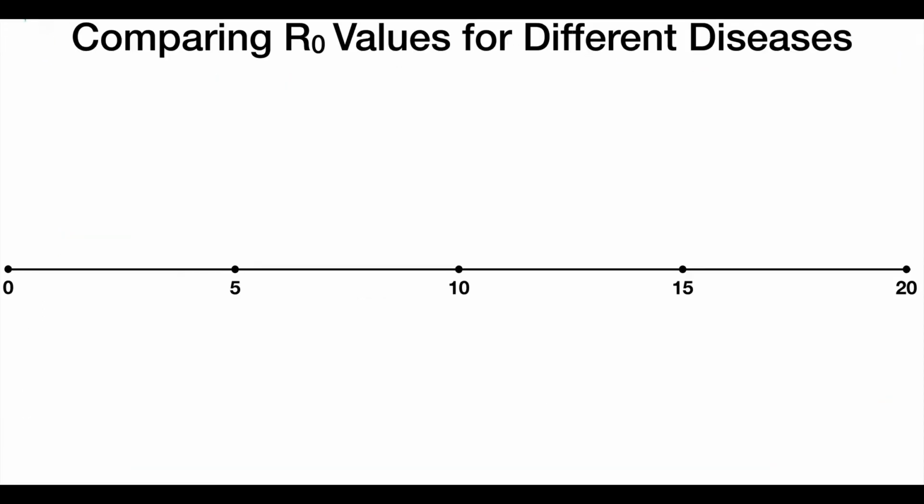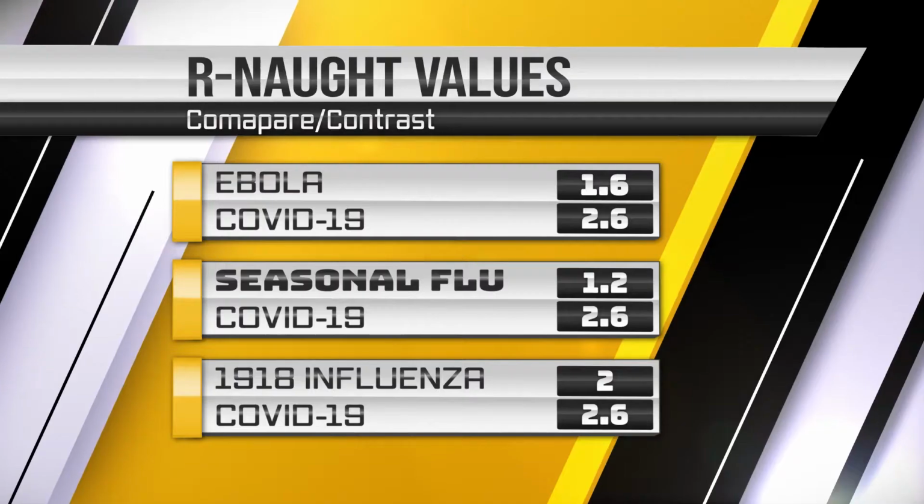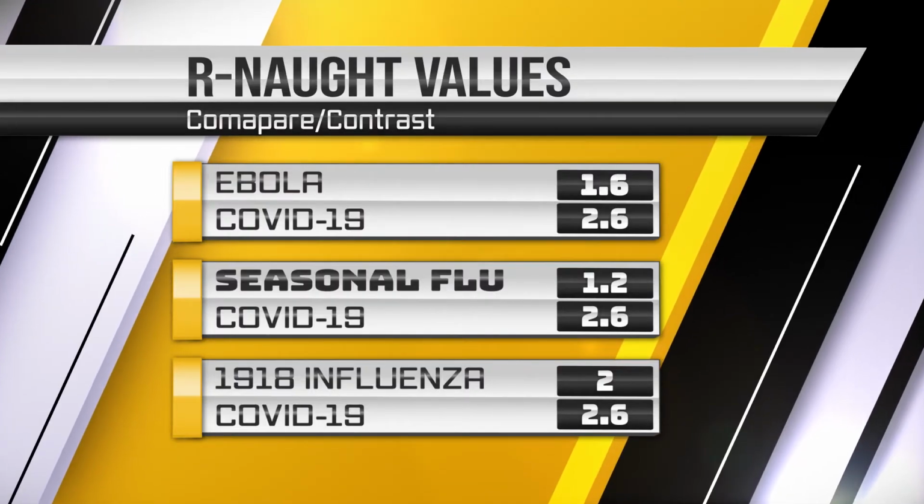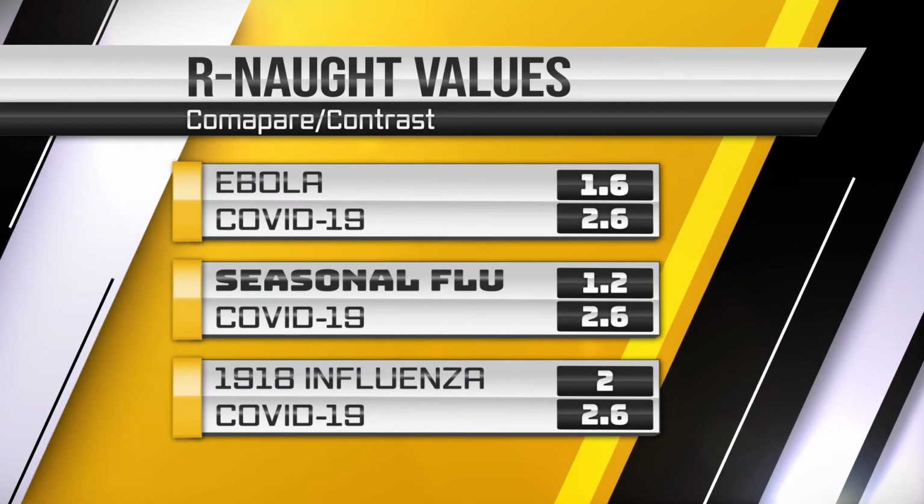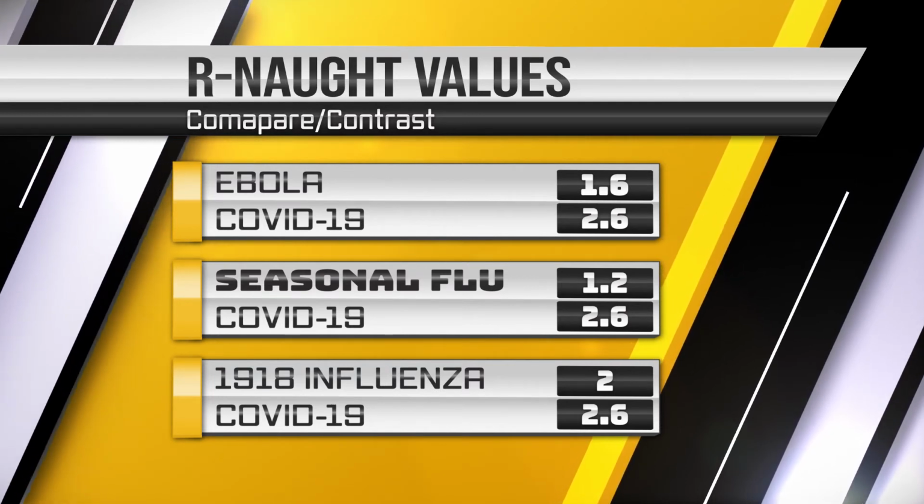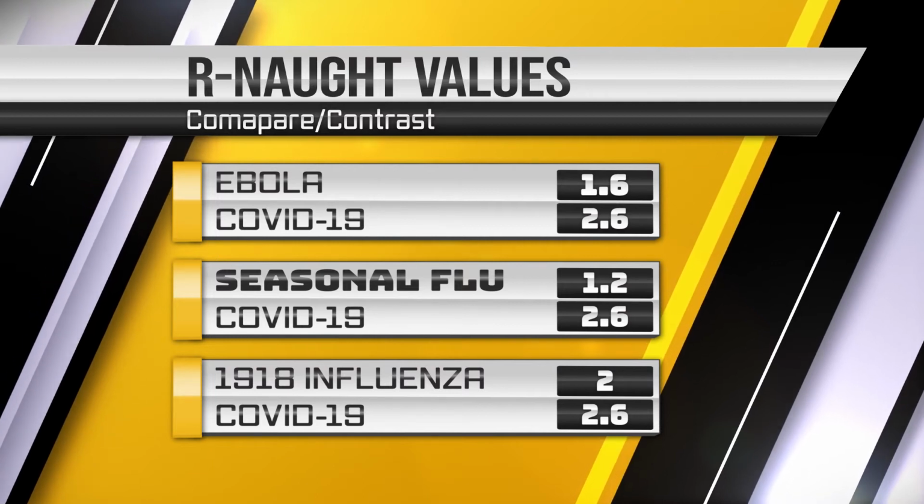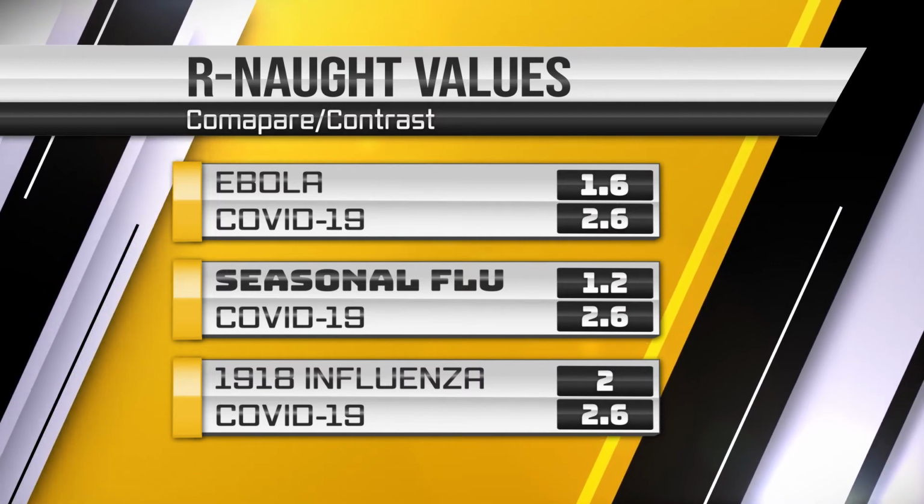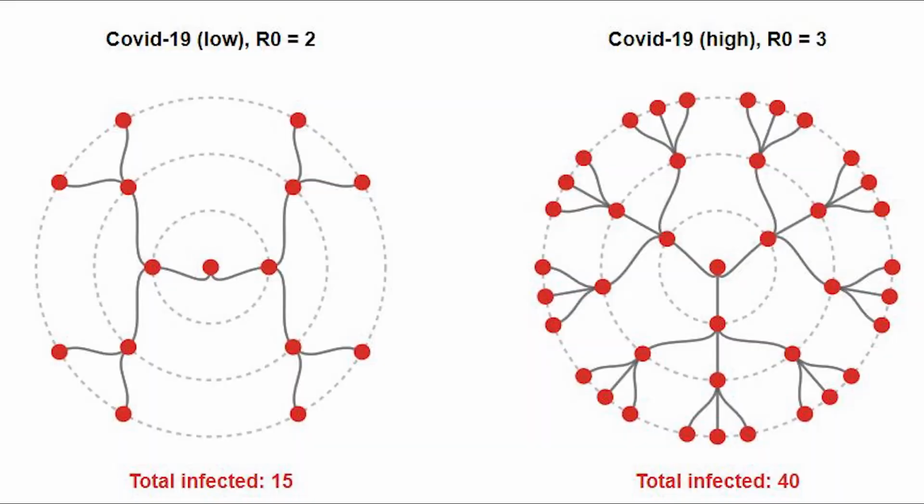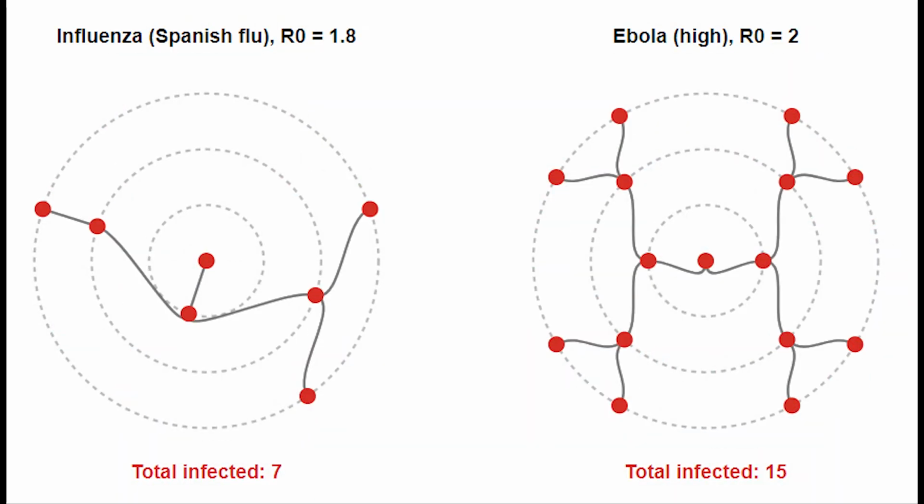Let's put this into context and look at some of the different R-Naught values for different diseases. The R-Naught value for COVID-19 is 2.2 to 2.6, compared to 1.2 for the seasonal flu, meaning that COVID-19 is far more contagious than the flu and far more deadly than the 0.1% death rate the flu has. Along with that, COVID-19 is more contagious than both Ebola and the 1918 influenza outbreak.